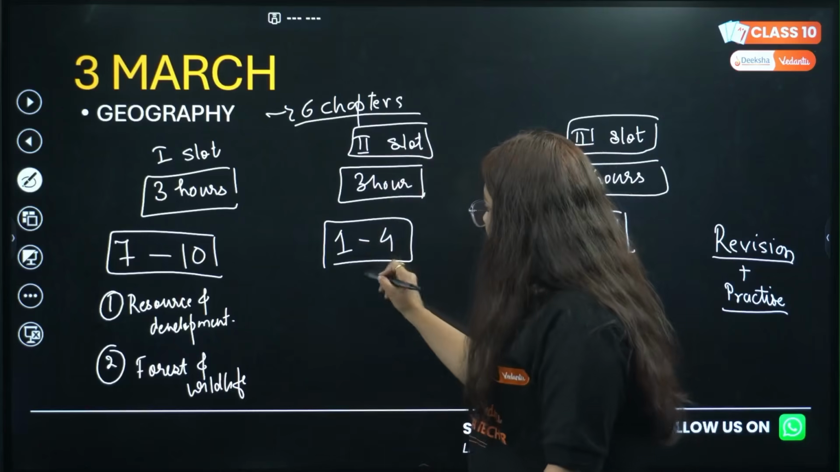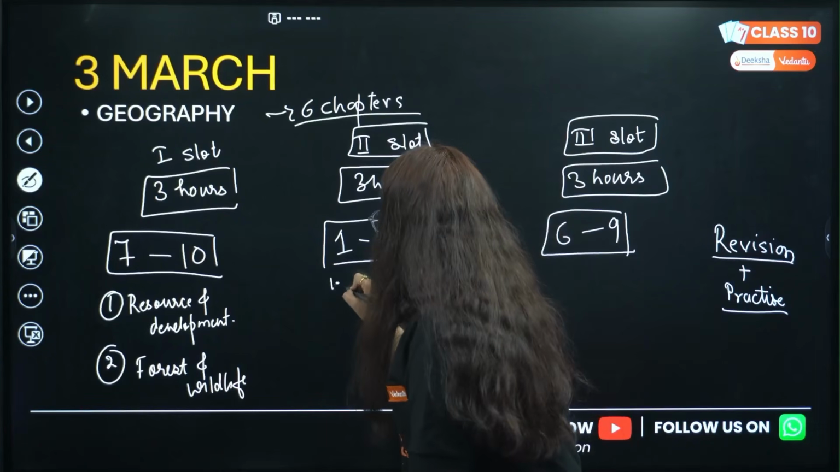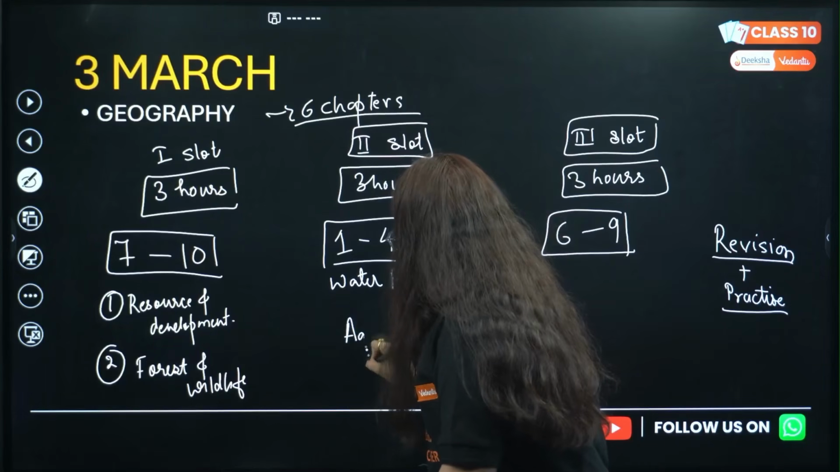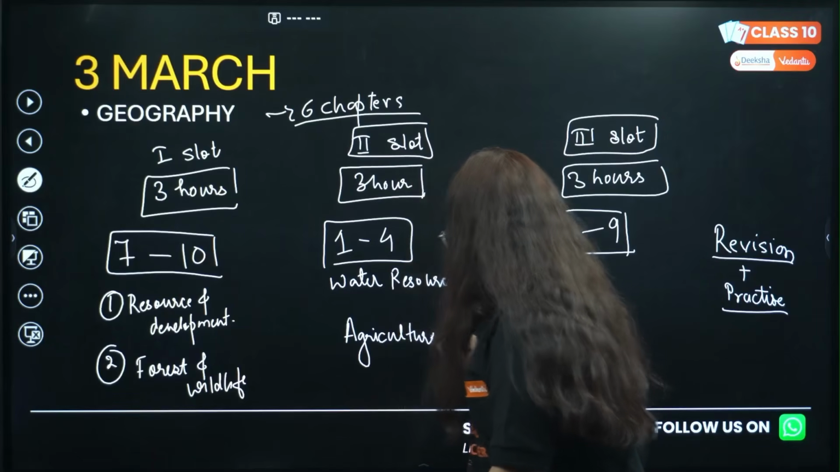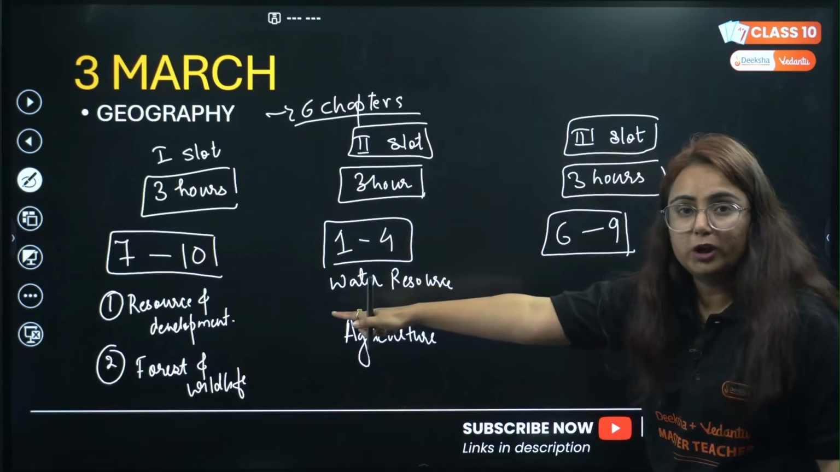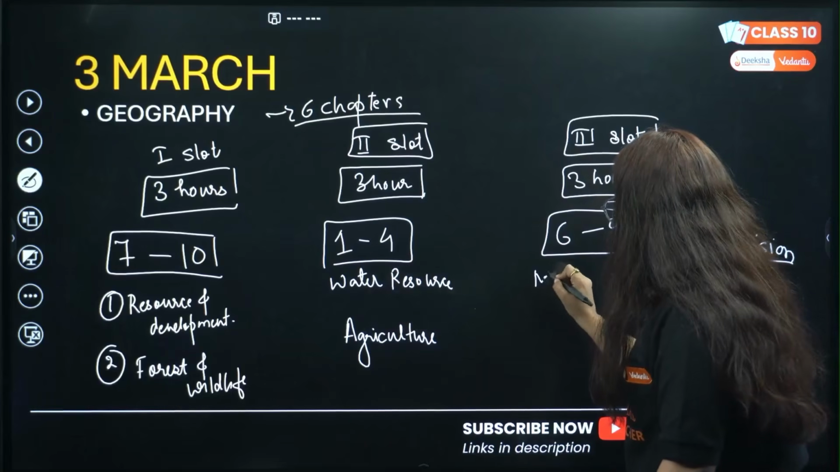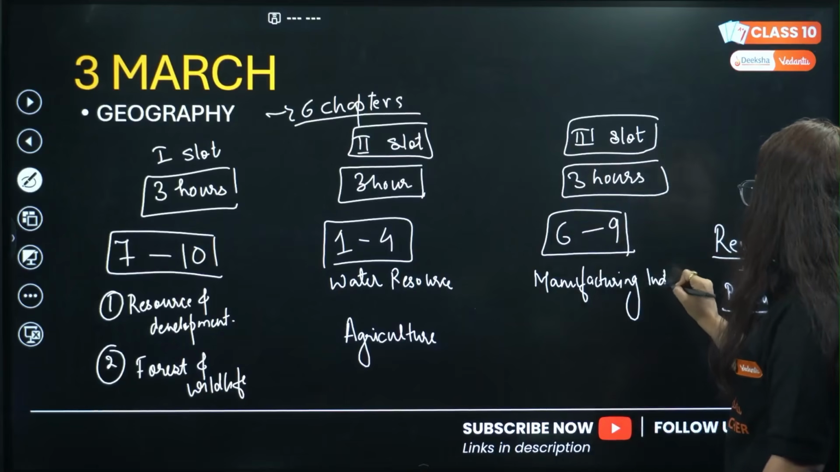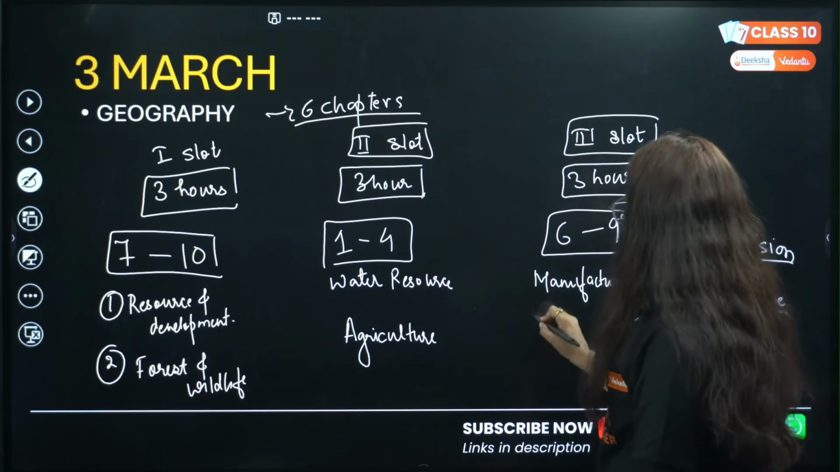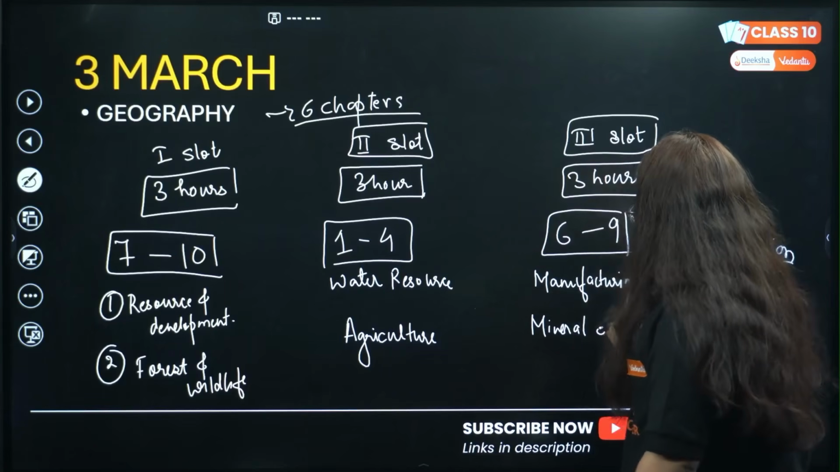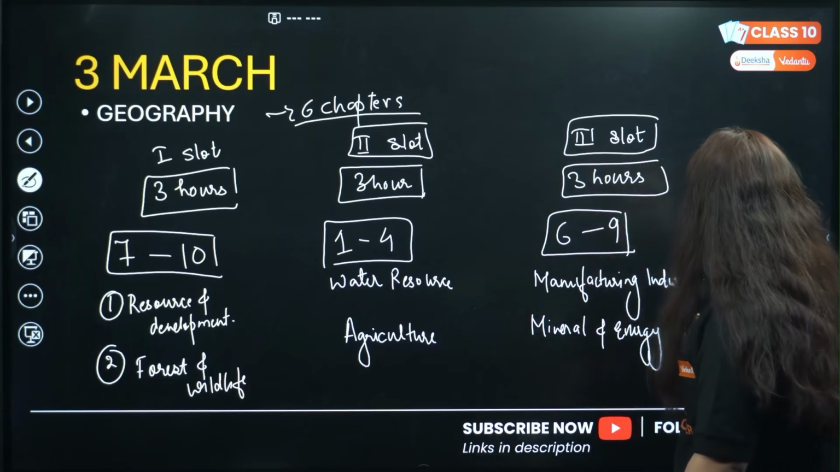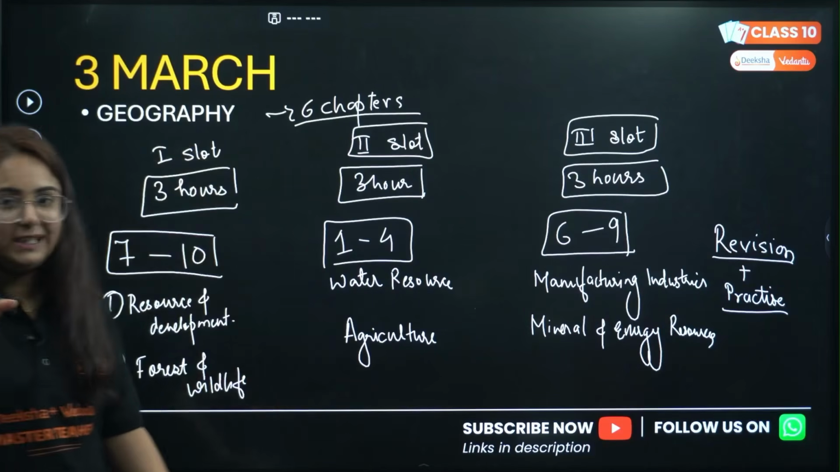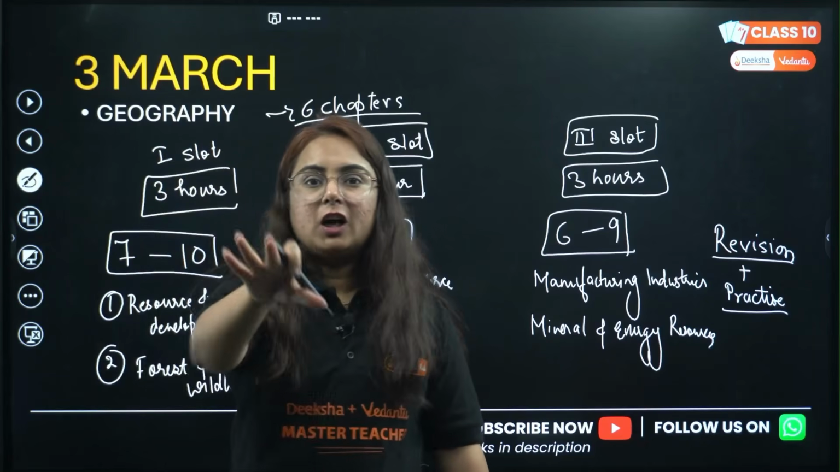Then in the time slot 1 to 4 we will go with Water Resources, the third chapter, and then you can go with Agriculture. Done and dusted. Follow the things which I told you. Then you go with Manufacturing Industries. Start with Manufacturing Industry, it will be light for you. Then go for Mineral and Energy Resources. In a single day you completed your geography, and that too in a very effective manner. Do not forget to practice and revise by the end of the day. That is quite important. So 3rd of March is done.